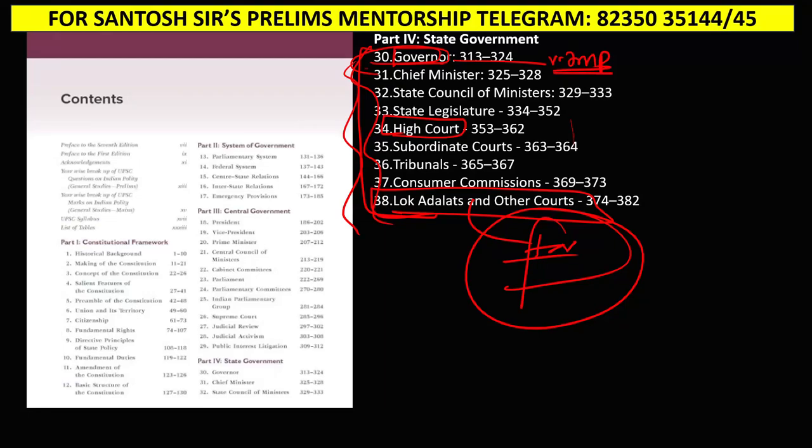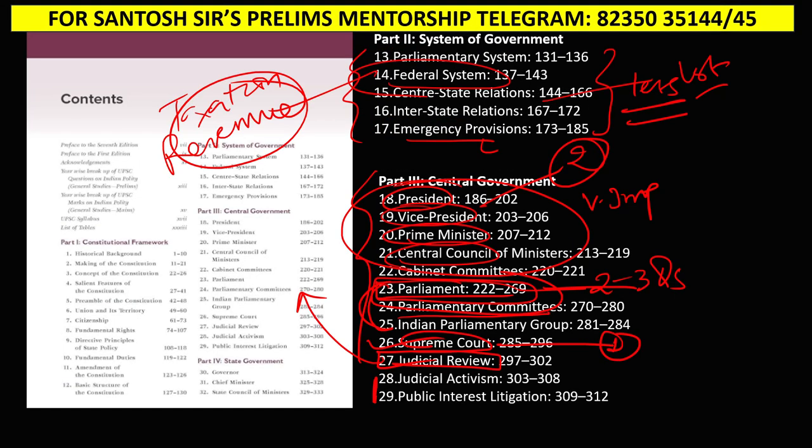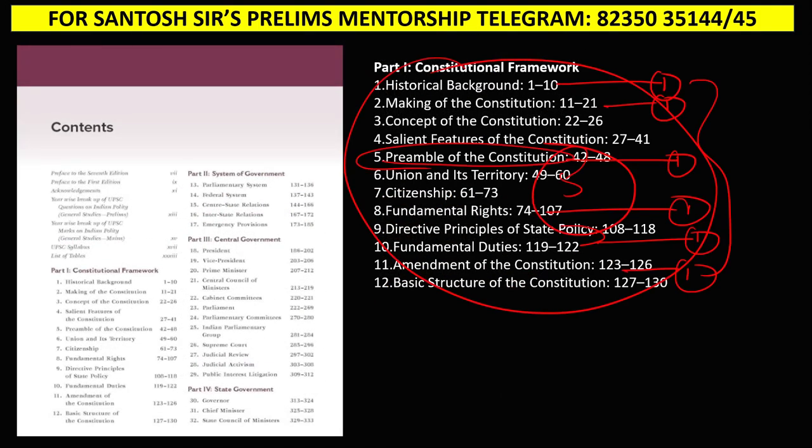Next, as I told you, one question alternative is coming from this. The Governor chapter is important. Here, as I told you, the Supreme Court is important, Judicial Review is important, Parliament is the most important chapter, then President, Vice President, Prime Minister, and Central Council of Ministers, very, very important. This is not that important here; they'll just ask simple questions on the Union list and State list, and taxation and revenue between Centre and State. Basically, fiscal federalism is important.